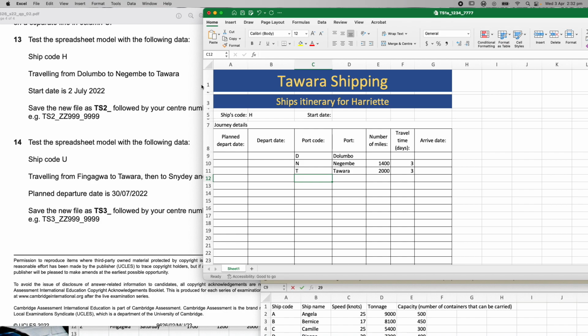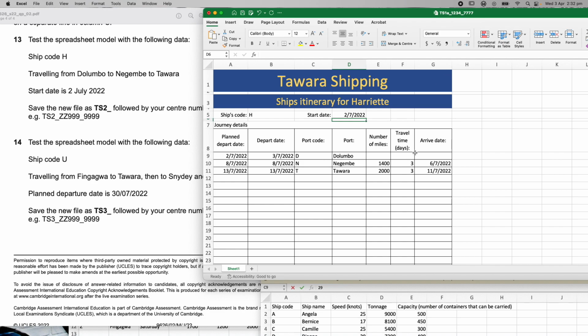Start date is the 2nd of July. So I'm going to go to my date and go 02/07/ what year? 2022. So they're my dates in the correct format. I hit enter, and then all of a sudden all my information goes in straight away.